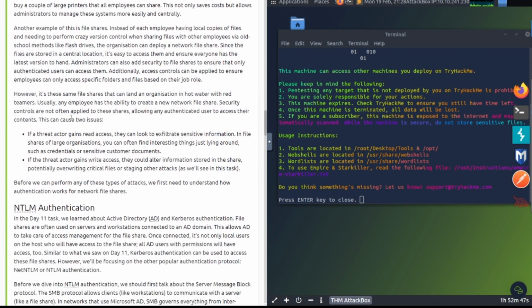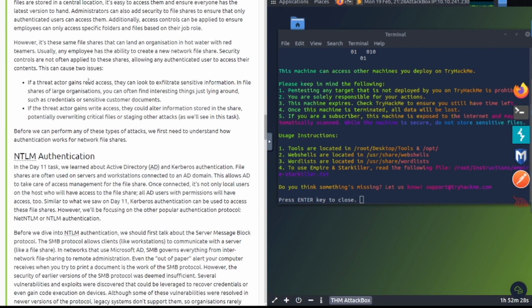Another example of this is file shares. Instead of each employee having local copies of files and needing to perform crazy version control when sharing files with other employees via old school methods like flash drives, the organization can deploy a network file share, et cetera, et cetera. I'm going to skim through a lot of this information here. Be sure to thoroughly go back and read through here.